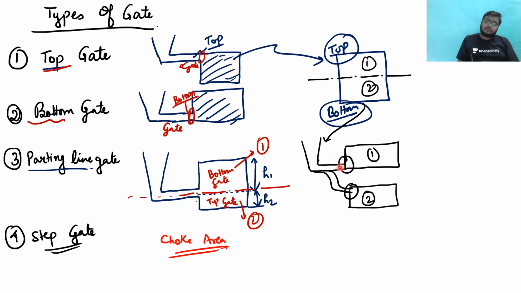One gate is coming at the bottom part, so we can assume this condition to be a bottom gate. And this gate is at the top of the mold cavity, so we can assume this condition as a top gate. We can apply the formula of pouring time of the bottom gate, and the formula of pouring time of the top gate, and when we find the pouring time of both, then I will add them, and I will get the net pouring time in this parting line gate, right?